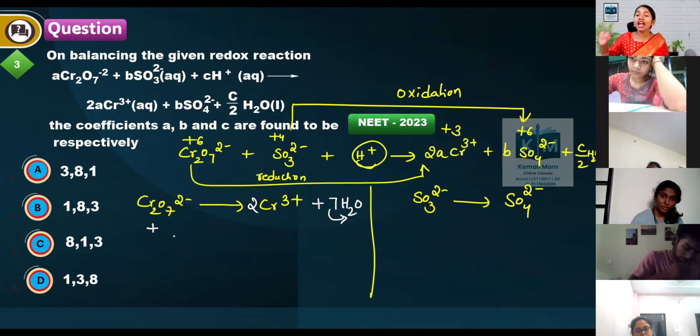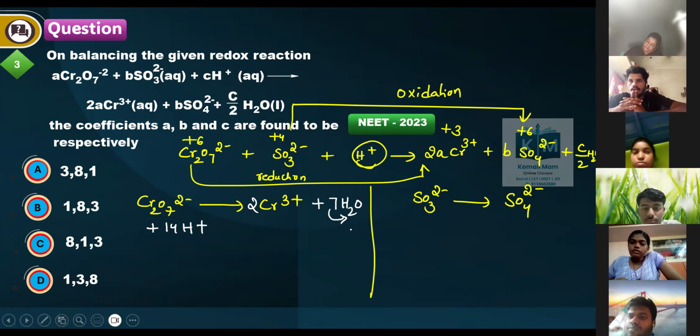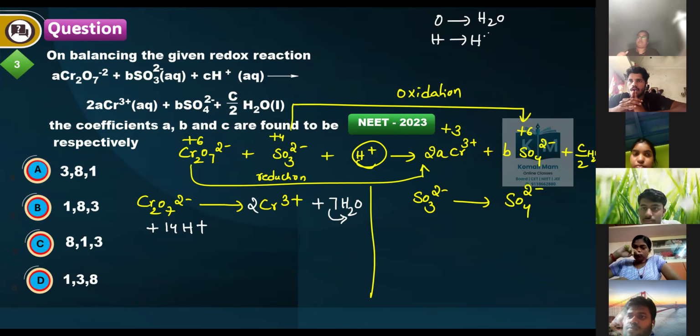So for every hydrogen balance, you have to put 14 H plus. Okay, you have balanced the number of atoms. You have balanced oxygen with water, hydrogen with H plus in acidic medium. Next, for charge balancing, you have to add electrons to balance the charge.